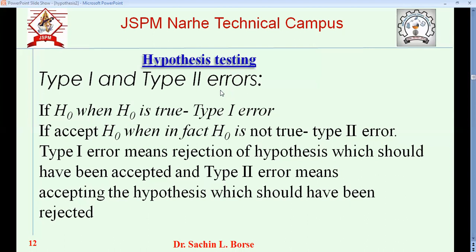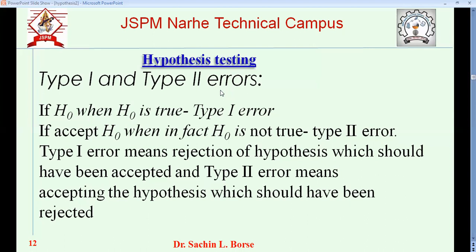Using the same example, there are actually four faulty pieces, but after measurement we say there are only two faulty pieces. So we accept it, but in reality the sample is not acceptable. We accept H0, but it is not true. When H0 is not true, that is called type 2 error.